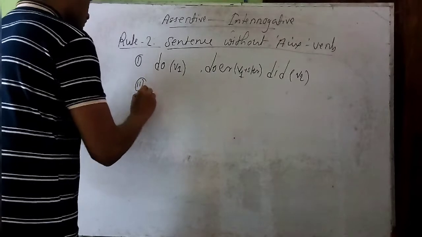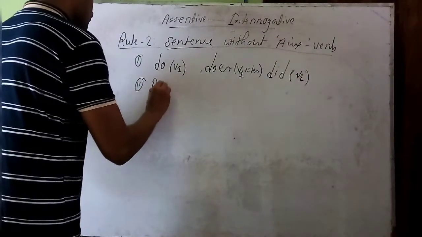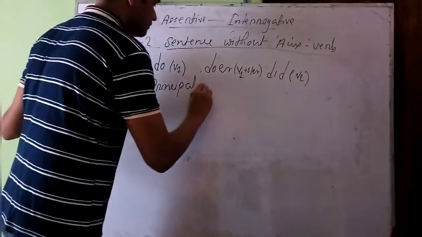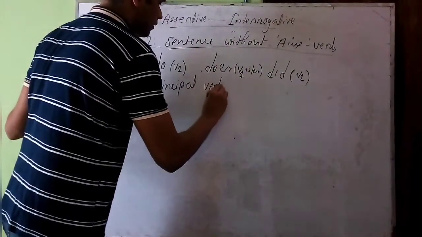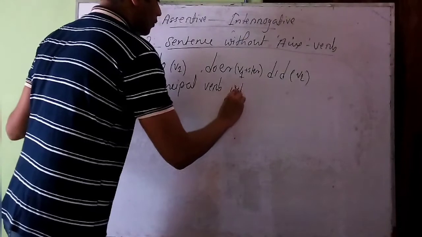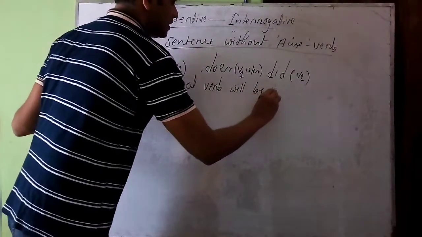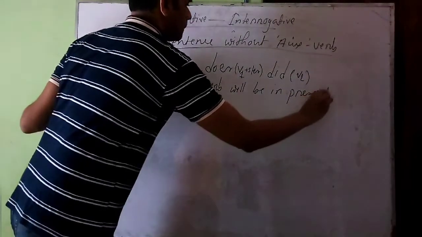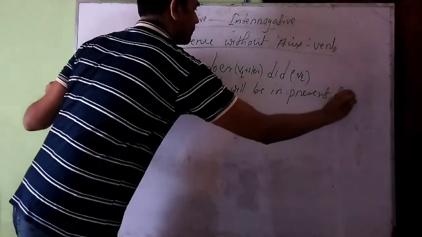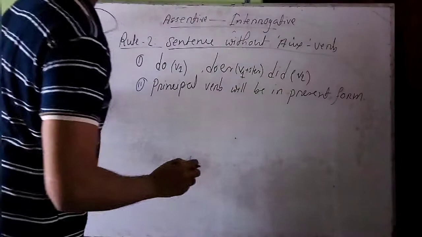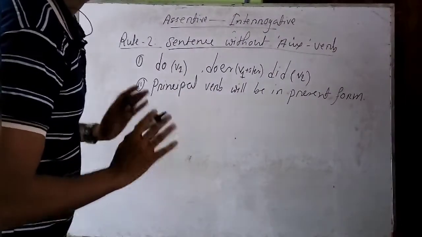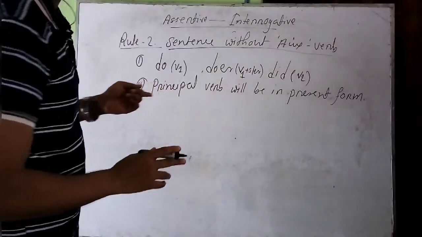So, principal verb will be in present form. And rest of the thing will be as like as rule number 1.